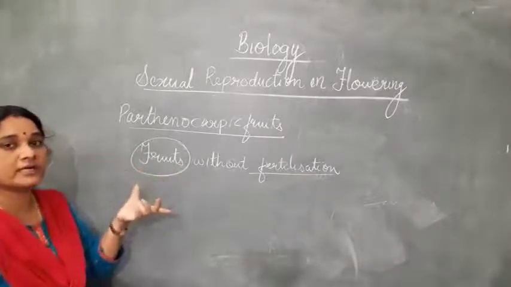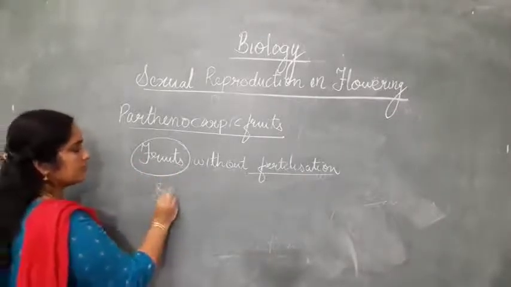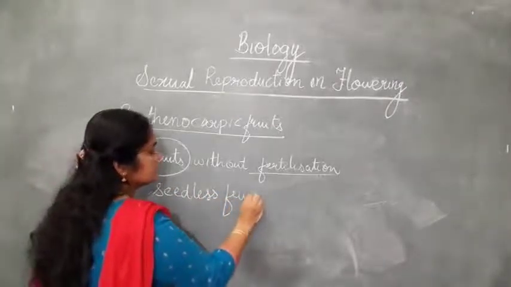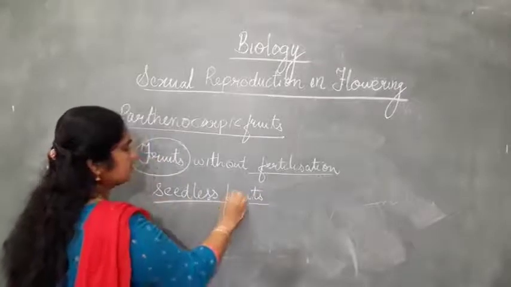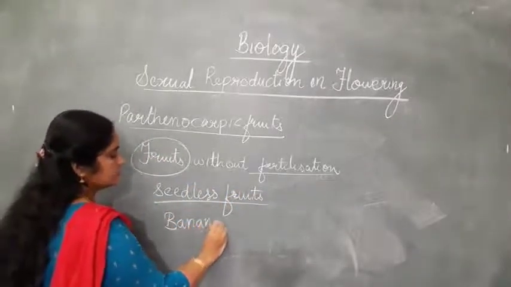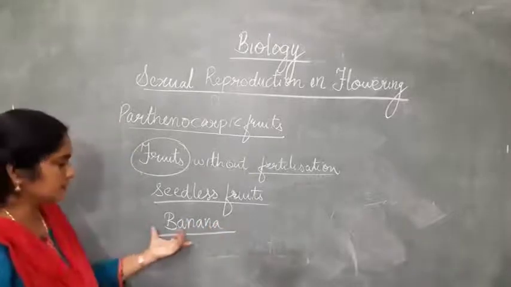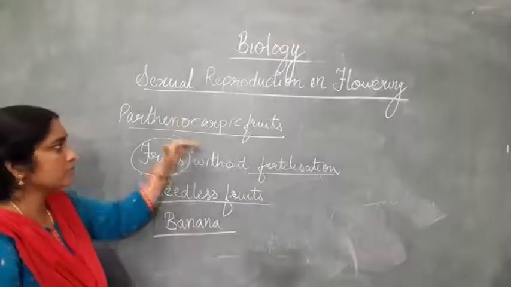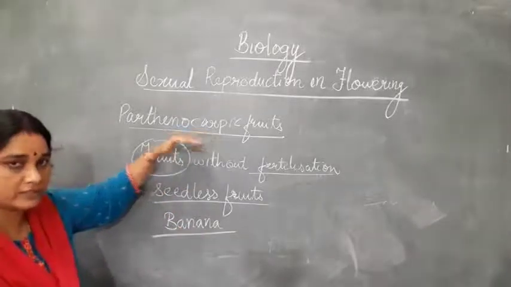The fruit will not have seed in it. So parthenocarpic fruit is nothing but seedless fruit. One simple common example of that is banana. In banana there is no fertilization, and when it is formed, you can see that it will not have any seed in it. So this parthenocarpic technique is very, very important.